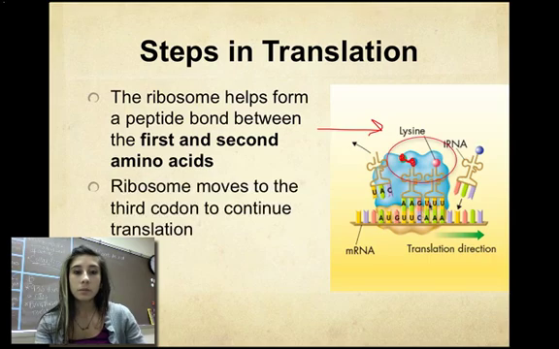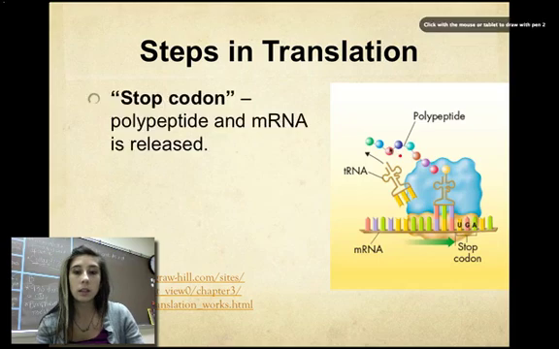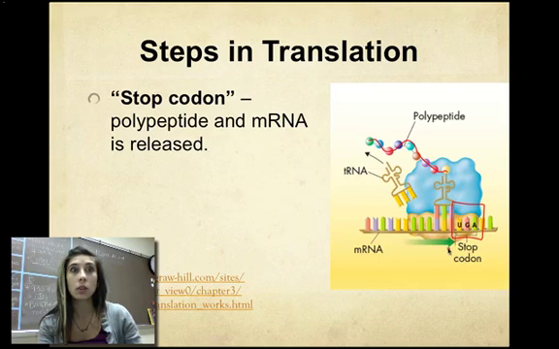And then the ribosome is going to move over again, and as it keeps doing that, you begin to see the polypeptide chain. Once it hits a stop codon, UAA, UGA, or UAG, it knows to stop, and the polypeptide can then reconstruct itself and turn into a protein.